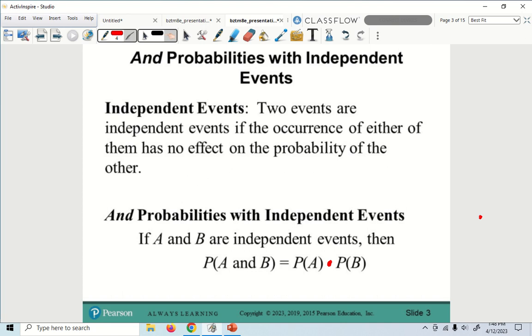So is it possible to get an ace of diamonds the second time? But what if I gave you an ace of diamonds the first time? It's not possible, right? Because that means that is a dependent event. So you can't get the same card a second time, so that means that is dependent. If it's independent, that means that it has nothing to do with what I got the first time. Make sense? Good. So, right here, when we do this, this is going to be a multiplication all the time.